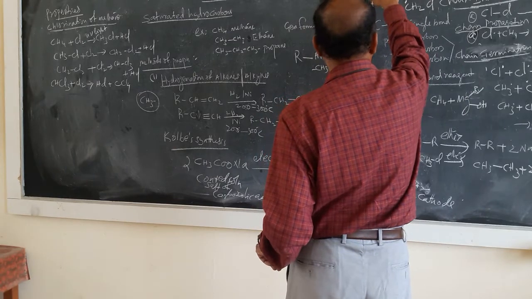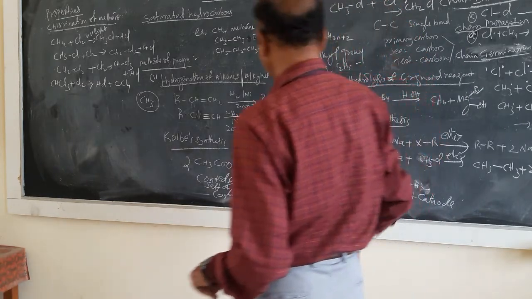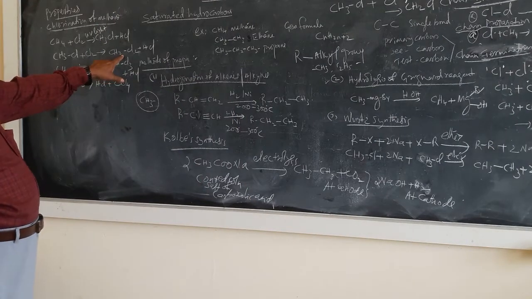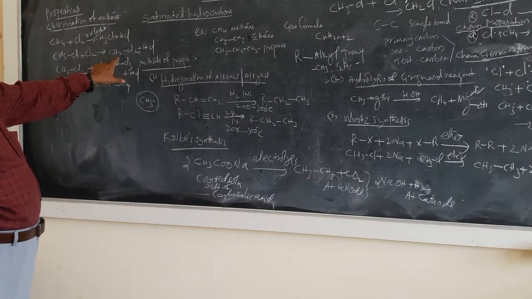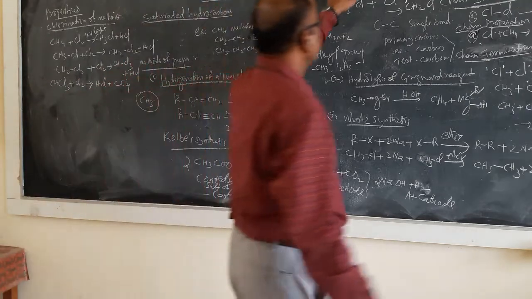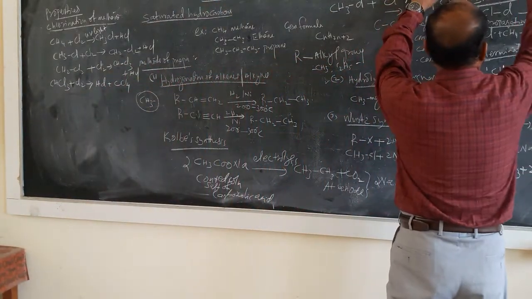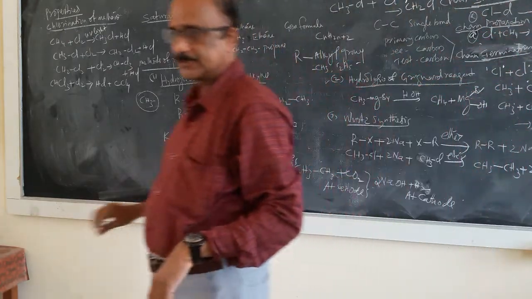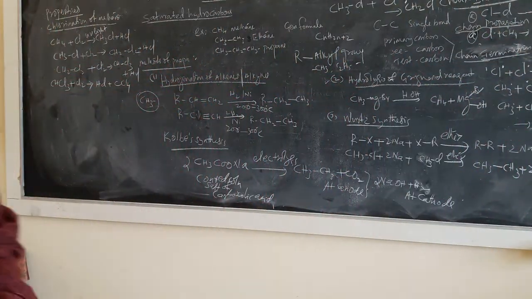CH2Cl. CH2Cl2. That is the second step, you can see. That is dichloromethane, CH2Cl2 plus Cl2. So such reactions, I will continue this reaction again. This is the first step.